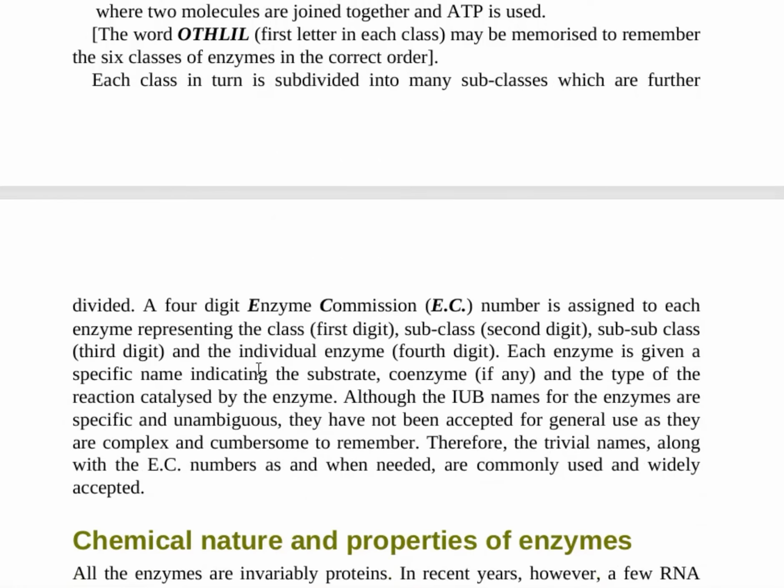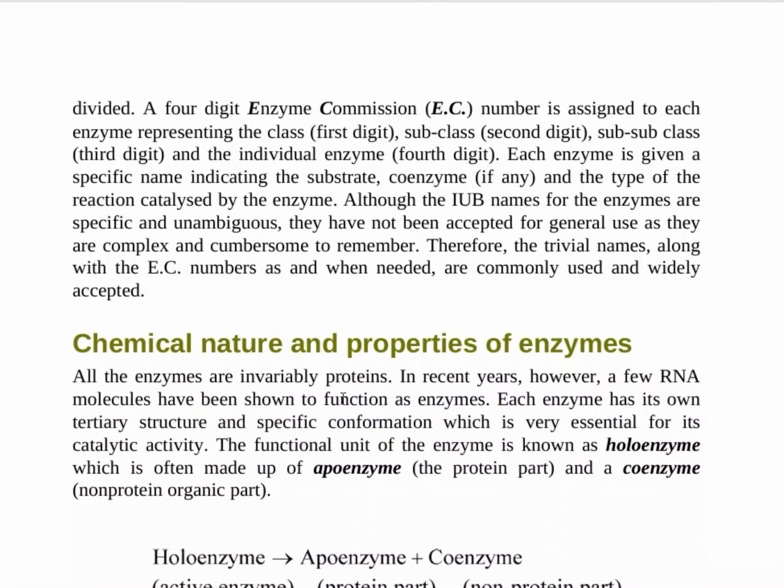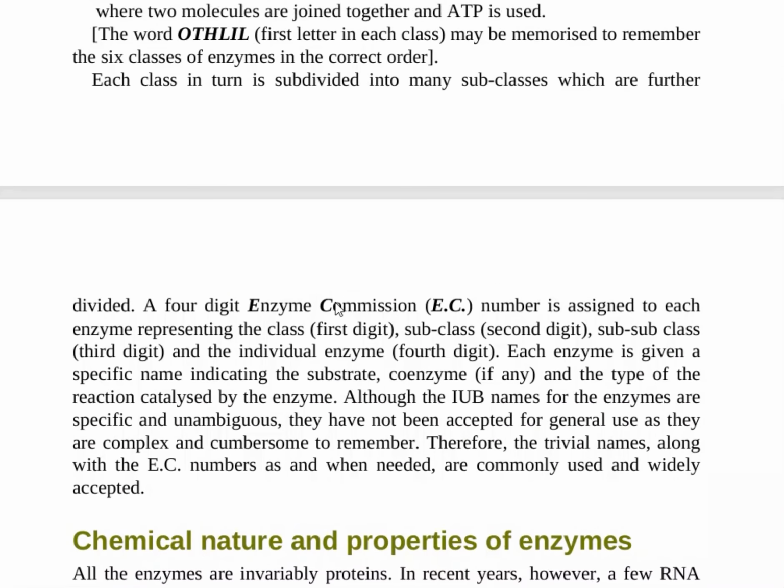Now, this Enzyme Commission has proposed that the first digit is the class, then the second digit is the subclass, the third digit is the sub-subclass, and the fourth digit is the individual enzyme. In this way, they can name the enzyme. Like this, for example, EC 1.1.1.1, that means one is the class, then another one is called the subclass, then another one is the sub-subclass.